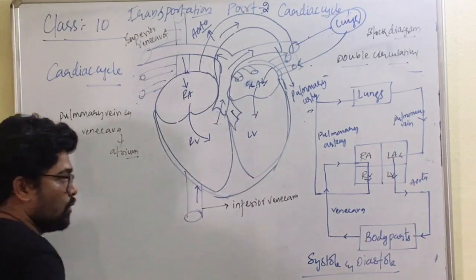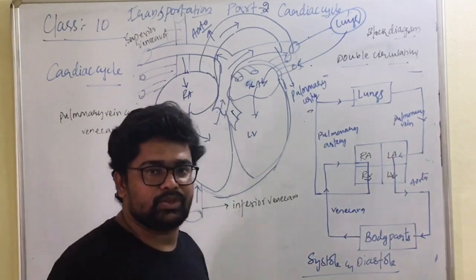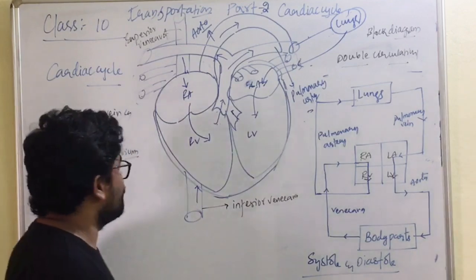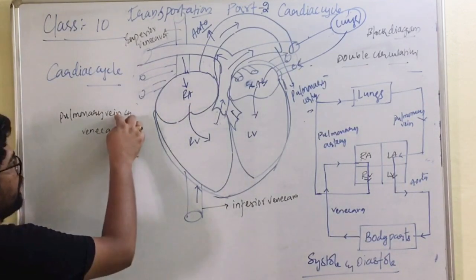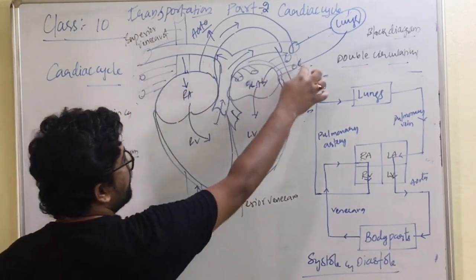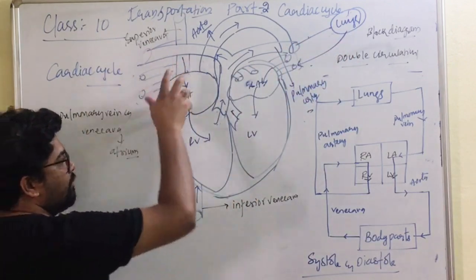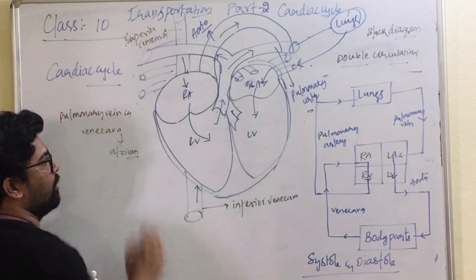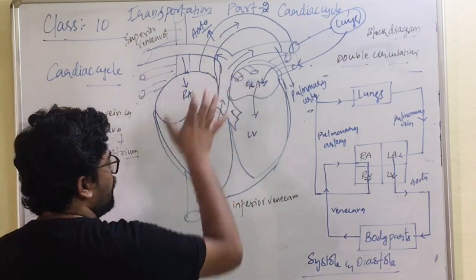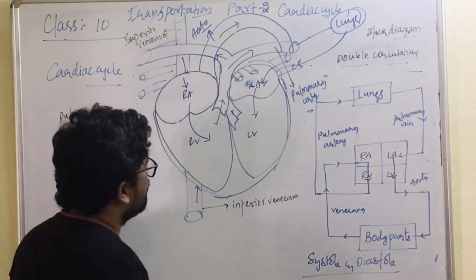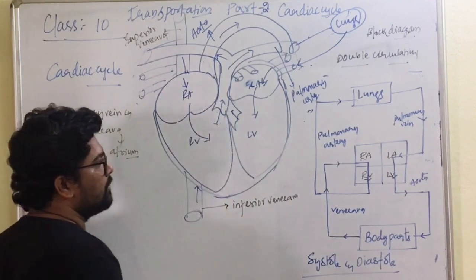Is it clear? This concept is somewhat complex, so please do try to understand it. With the help of the pulmonary vein and vena cava, we know the pulmonary vein receives blood from the lungs, and the vena cava receives blood from the lower body part and upper body part. So blood is sent into the auricles. Now the auricles are filling up with blood.